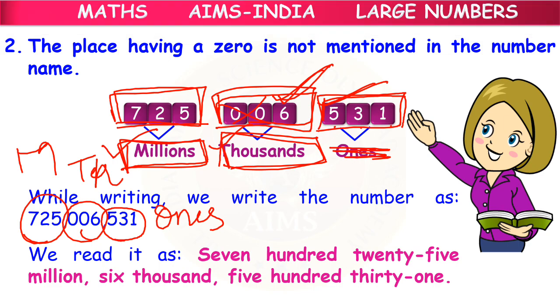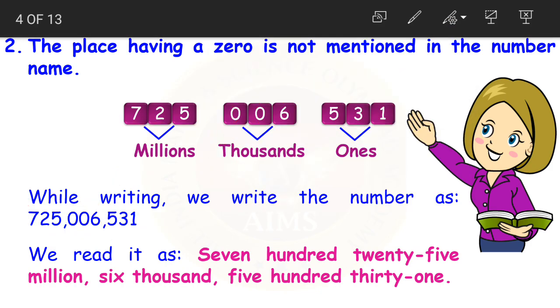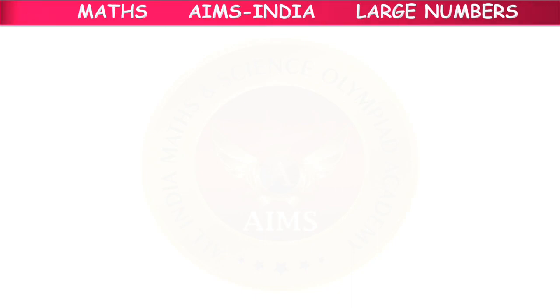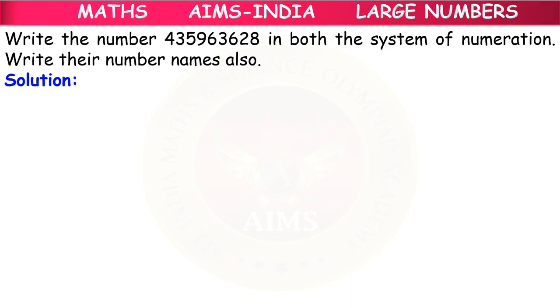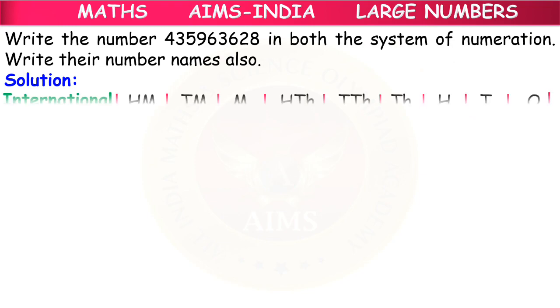It is the same. How do we read? The rules are same for both Indian and international system. The only difference is that the periods of both Indian and international system differ. The periods and place values. But the rules we apply for both the systems of numeration is the same. Next we learn how to write the same number. We have a number here. We will write the number in both the systems of numerations. What are the both systems of numeration? They are the Indian and international systems.